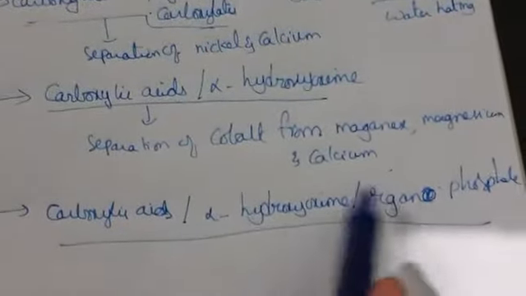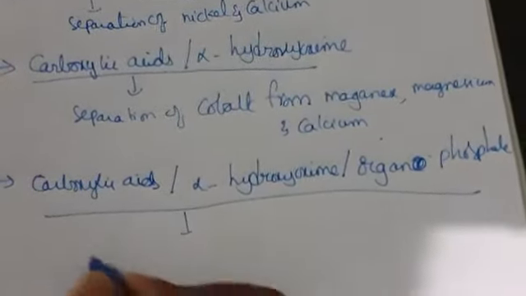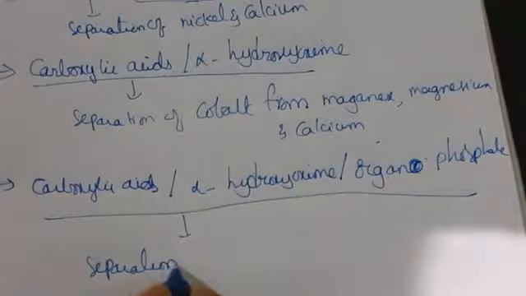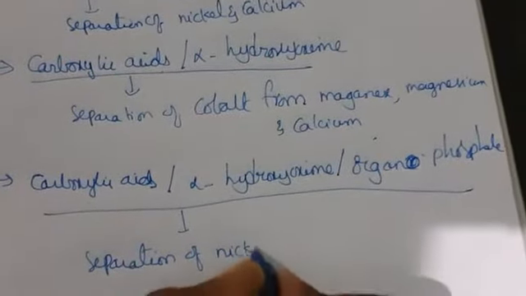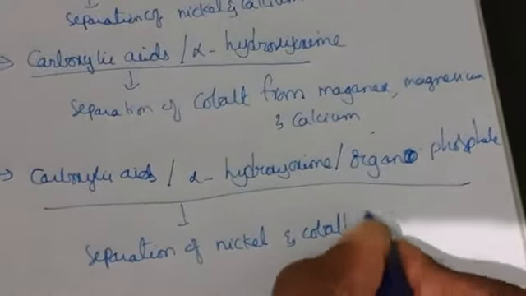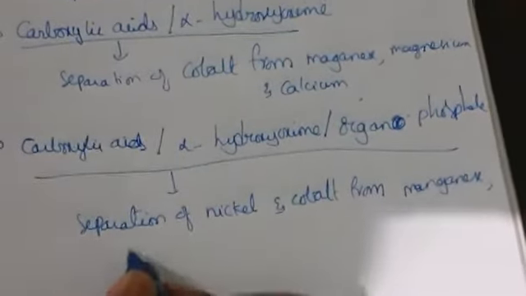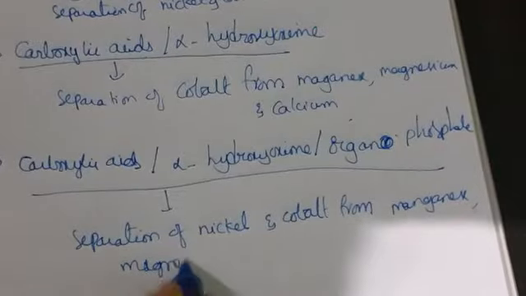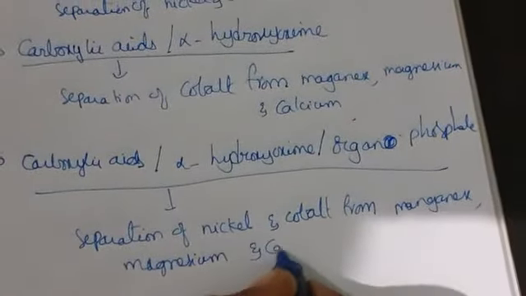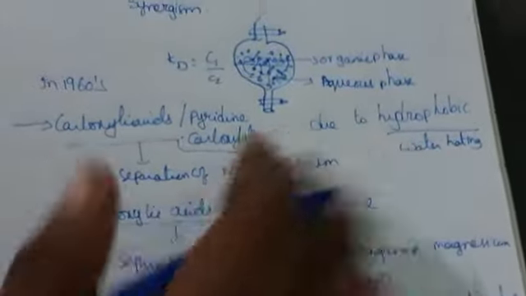Starting with, we have taken only two reagents for this separation, but here we are taking three reagents to separate nickel and cobalt from manganese, magnesium and calcium. So these are the synergic reagents to extract the nickel metals,